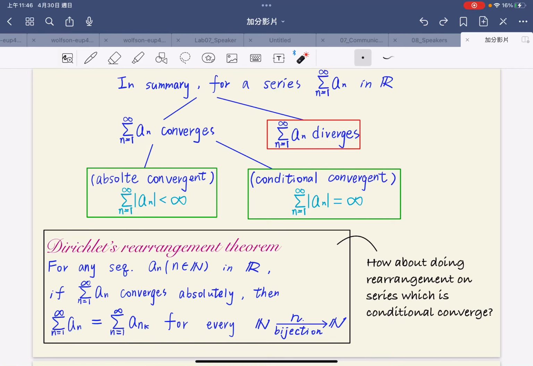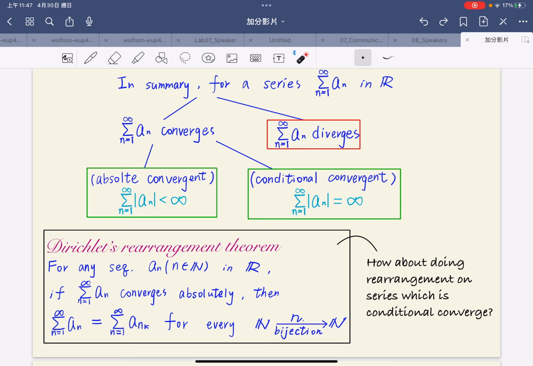Hello everyone, the topic of this video is Riemann's rearrangement theorem. But before I introduce this theorem, I need to talk about some knowledge we should know first. All series in real numbers can be separated into three cases. The first case is divergence, the second case is absolute convergence, and the third case is conditional convergence.